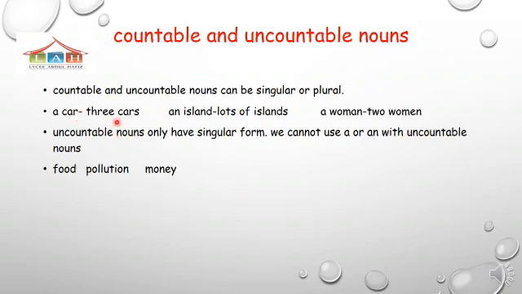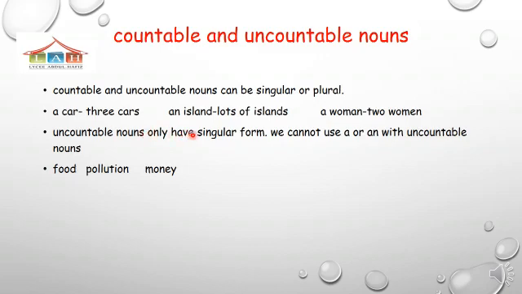A car, 3 cars, we put S. An island, lots of islands, with S. A woman, 2 women. We hear women, irregular plural. We don't put S, but it's countable. Okay, a woman, 2 women.